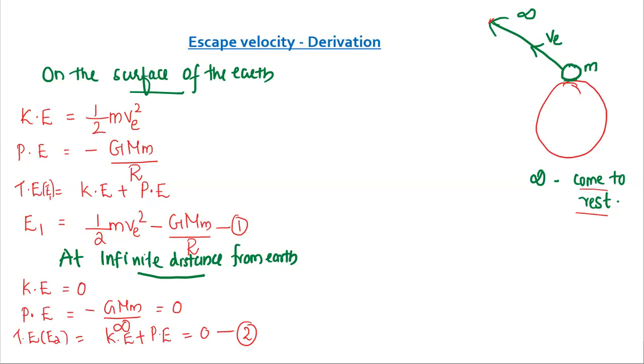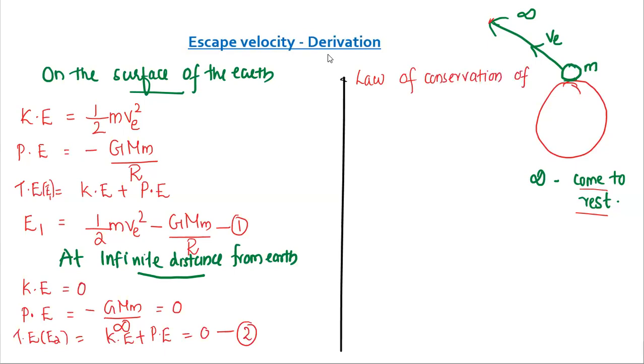Understood till here? Now, we know the law of conservation of energy. What is the law of conservation of energy? Energy can neither be created nor be destroyed, but it can change from one form to another. So by the law of conservation of energy, we can write E1 is equal to E2, because energy can neither be created nor be destroyed.